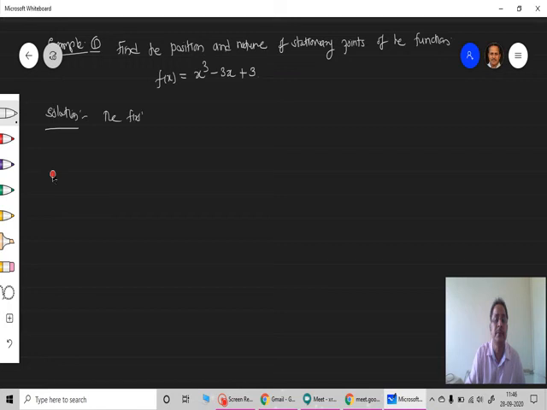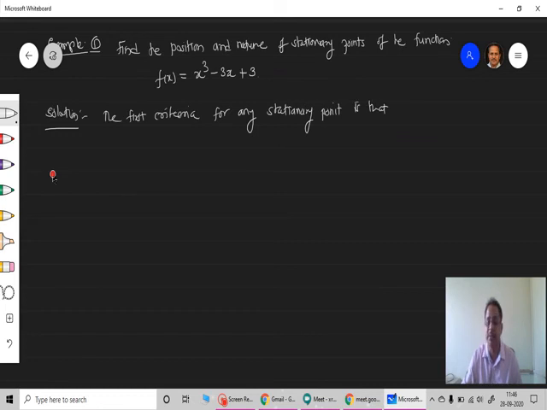Now the first criterion for any stationary point is that, earlier I used dy by dx, but here the function is given as f, so now I use df upon dx is equal to 0. The first derivative is 0. Okay, and therefore let's get it. So I will write here df upon dx is equal to the differential of this function with respect to x.